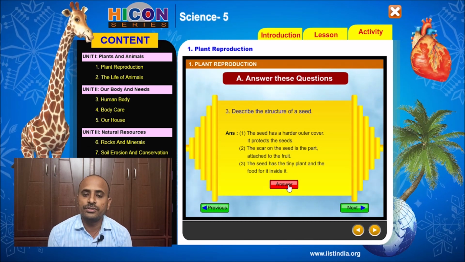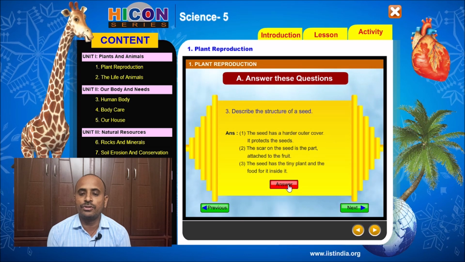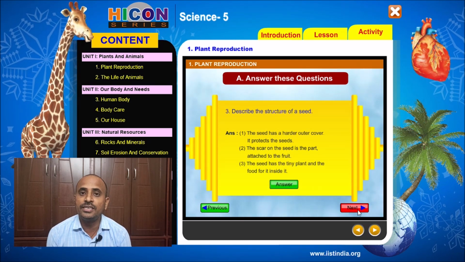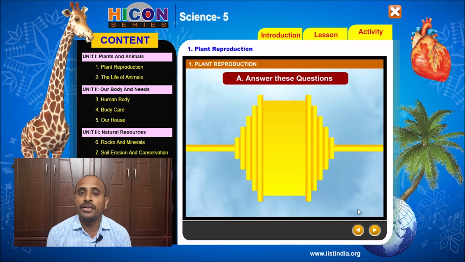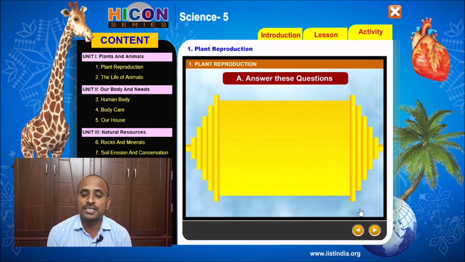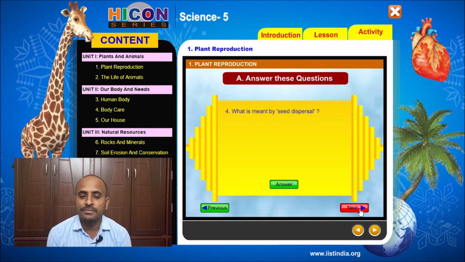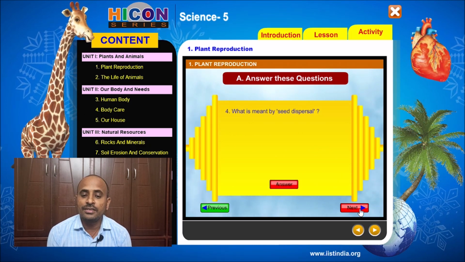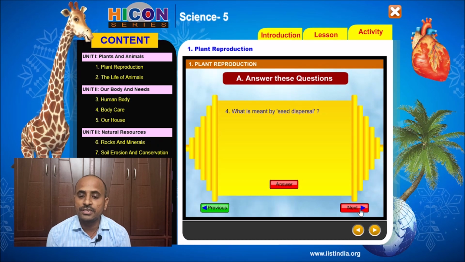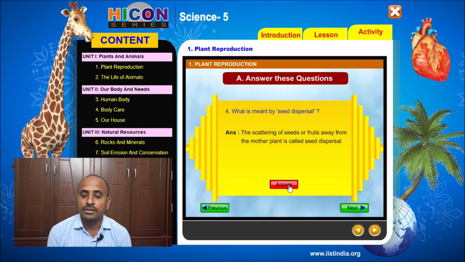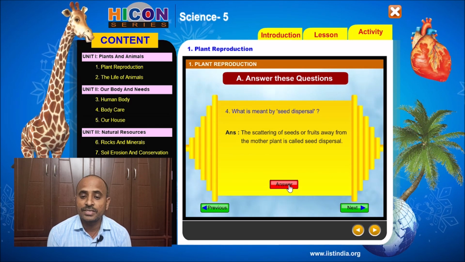So see the next question, that is the fourth question. What is meant by seed dispersal? The answer for this question is, children, see the answer and read the answer. The scattering of seeds or fruits away from the mother plant is called seed dispersal.